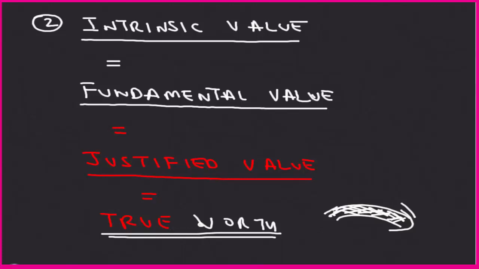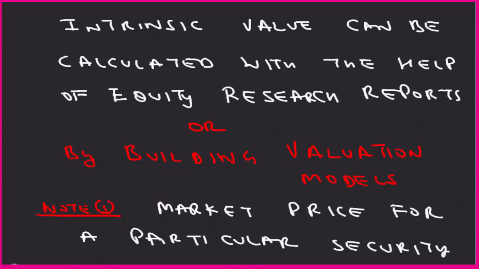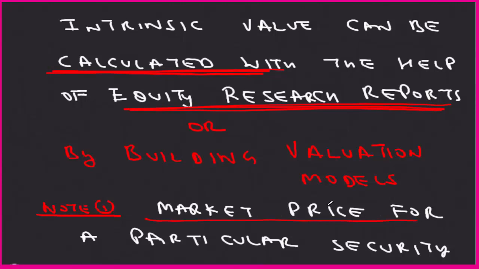So please write down point number 2 in your registers. Intrinsic value is equal to fundamental value is equal to justified value is equal to true worth. Now intrinsic value can be calculated with the help of an equity research report, or with the help of a financial model. We can develop a financial model, a business model, and on the basis of that we can calculate intrinsic value. But the point is, and I repeat, a testable area: